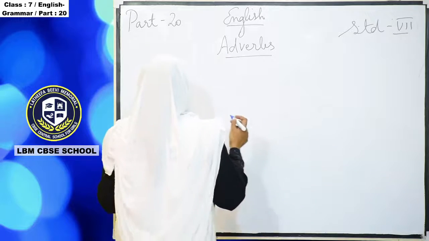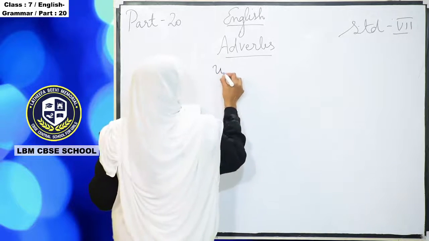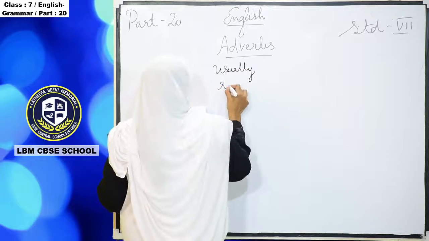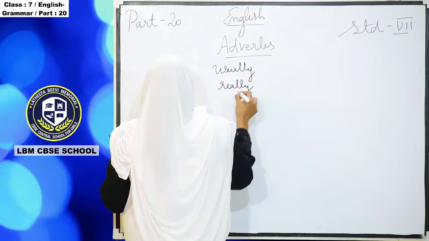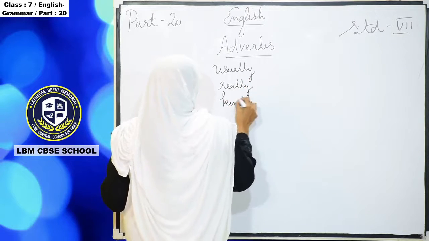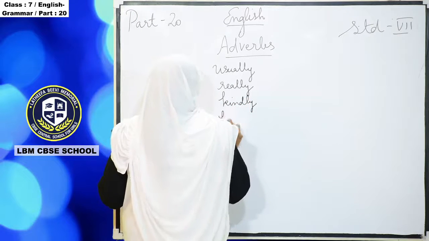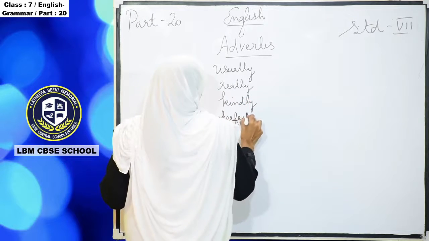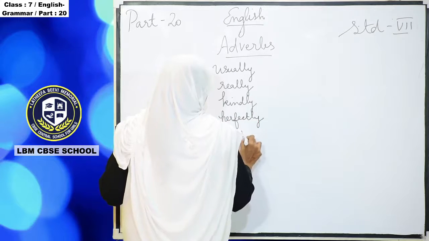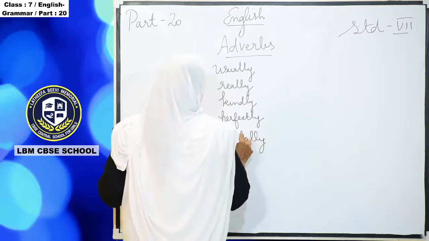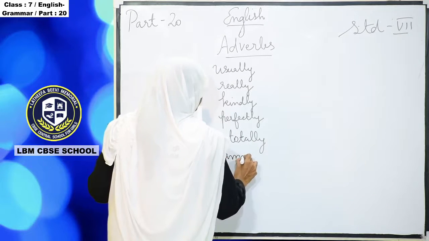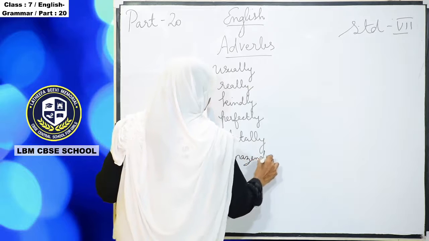So here the adverbs: usually, really, kindly, perfectly, totally, and then amazingly.